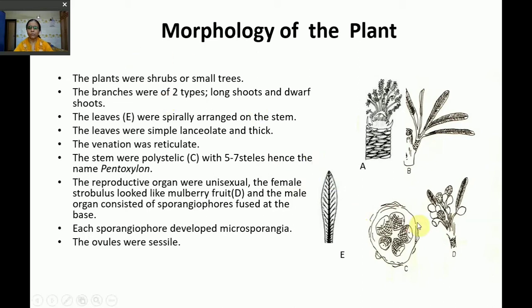The anatomy showed many steles, that is polystele, and hence it was given the name Pentoxylon. The reproductive structures were unisexual, and the female one was called Carnoconoides. It looked like a mulberry fruit, and the male organs consisted of a group of sporangiophores fused at the base. The ovules were found to be sessile.